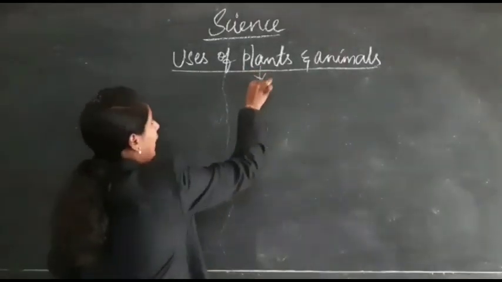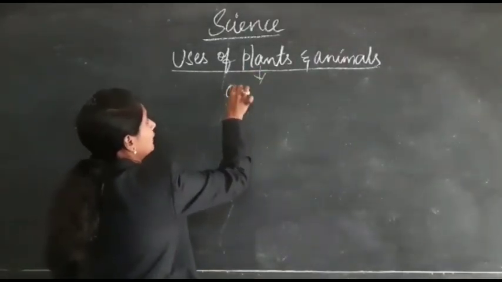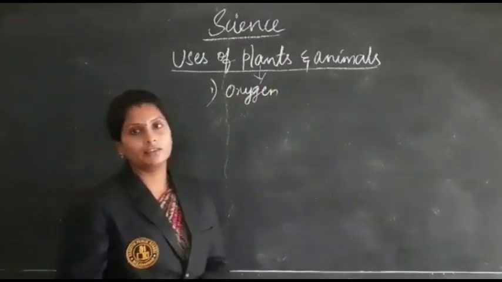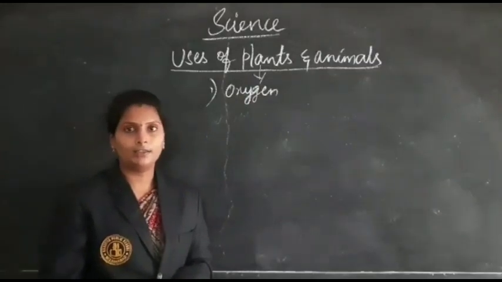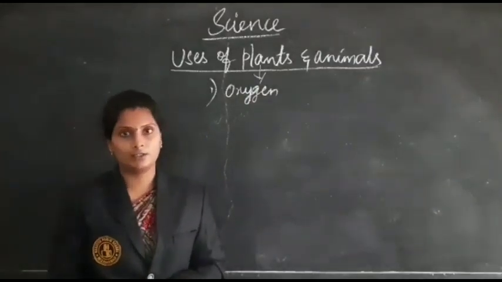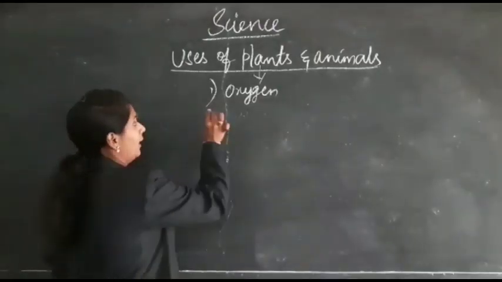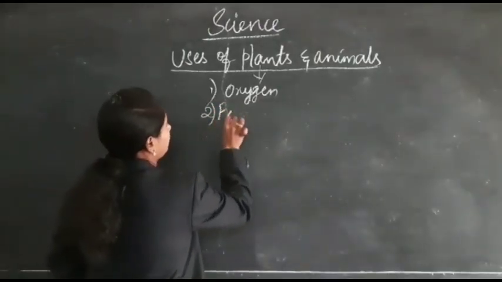First, coming to the plants, there is oxygen. First one is oxygen from the plants. The plant is the only living organism which releases oxygen into the atmosphere in the process of photosynthesis. Okay, and next coming to the food.